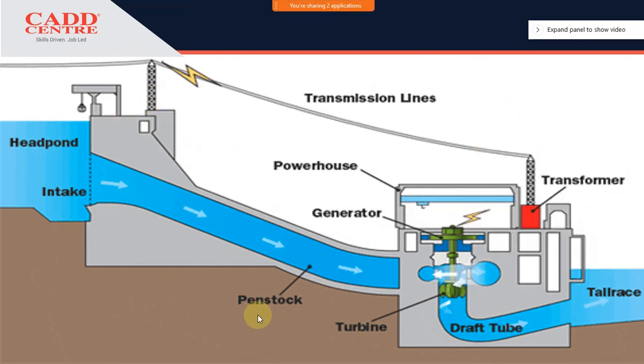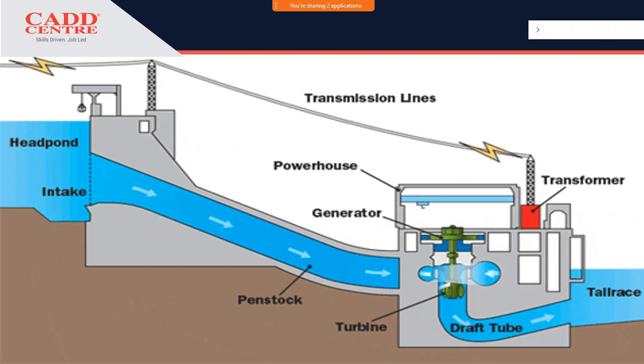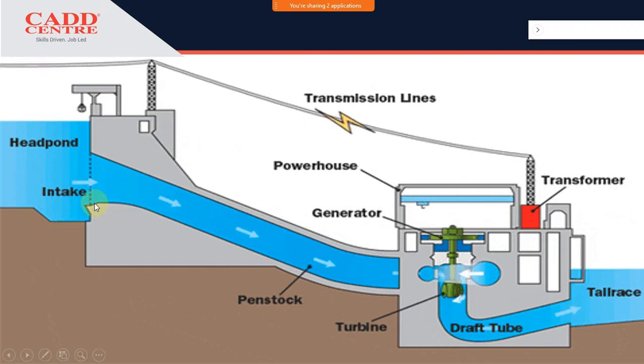Okay, fine. So this is the working, this is a head pond, meaning this will be a reservoir. So this will be at some height. Just like water is stored in a dam, likewise it will be stored at a particular height, mostly a very high height. Then it will go downwards. So the whole penstock will be here. From that it will be moving.